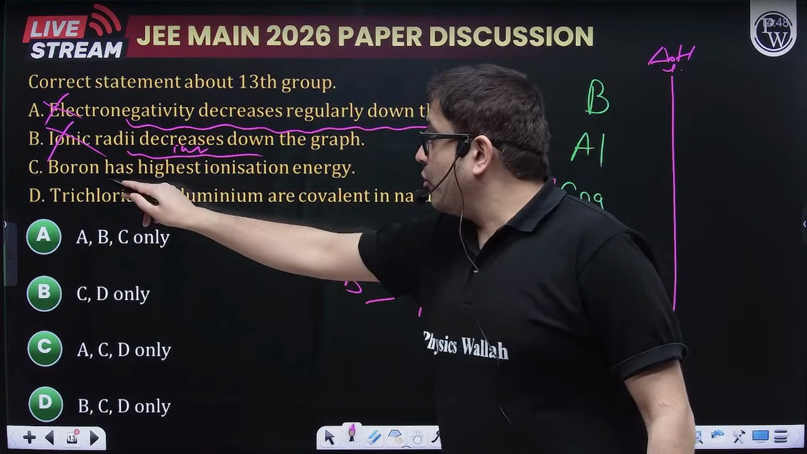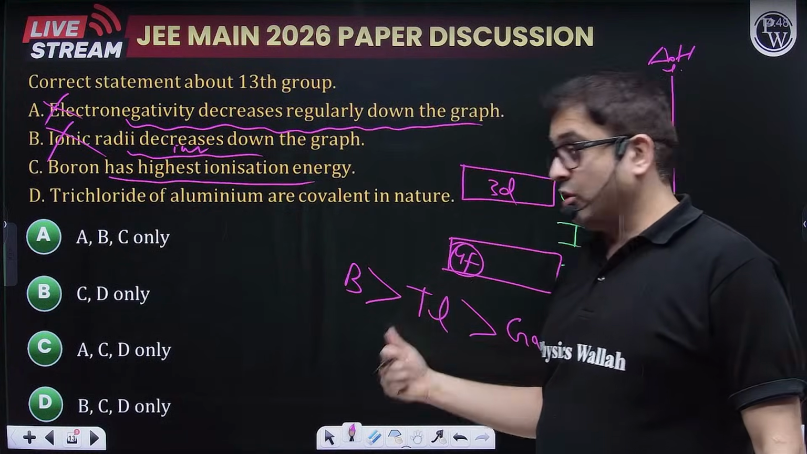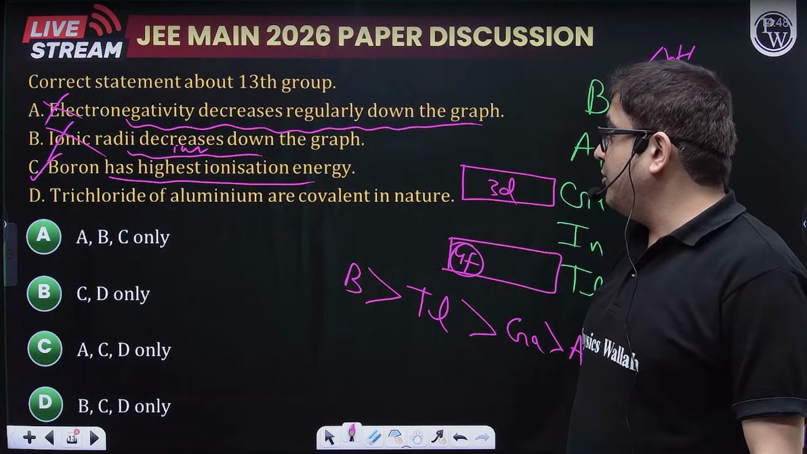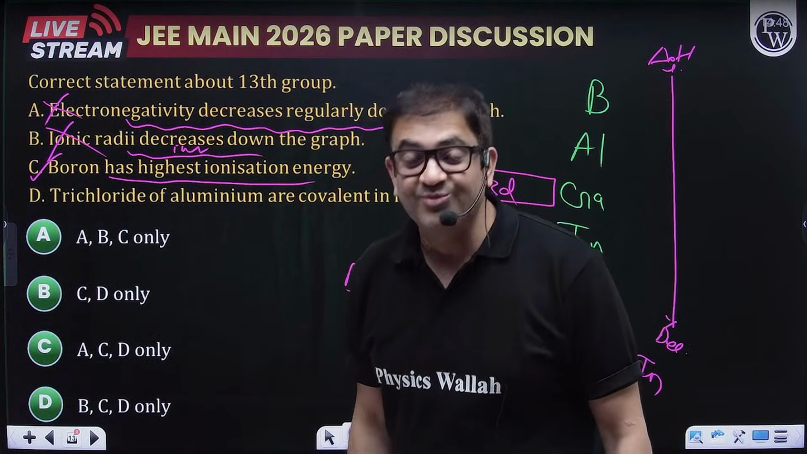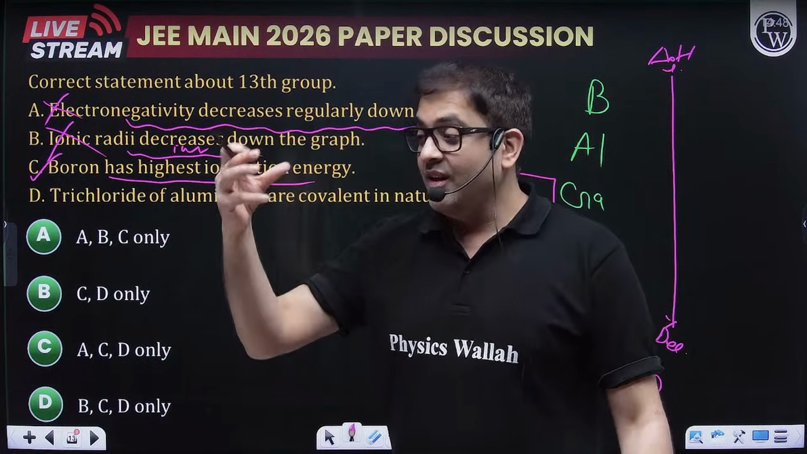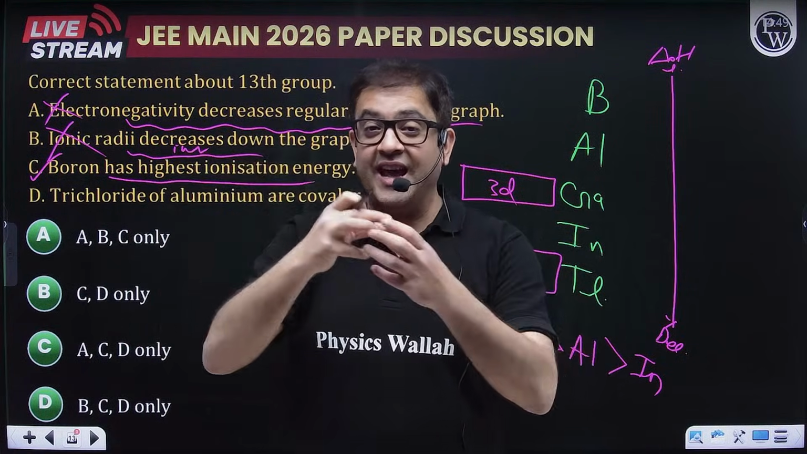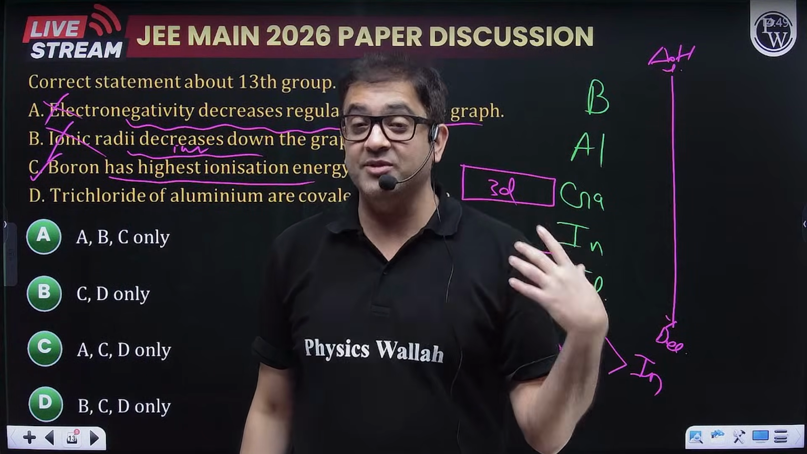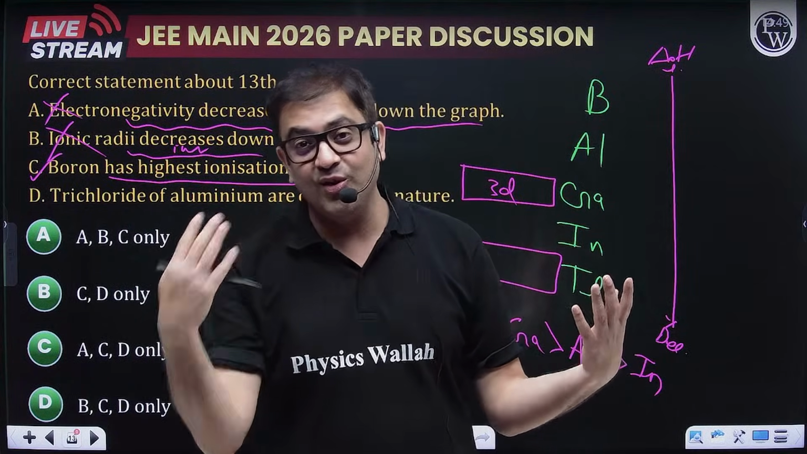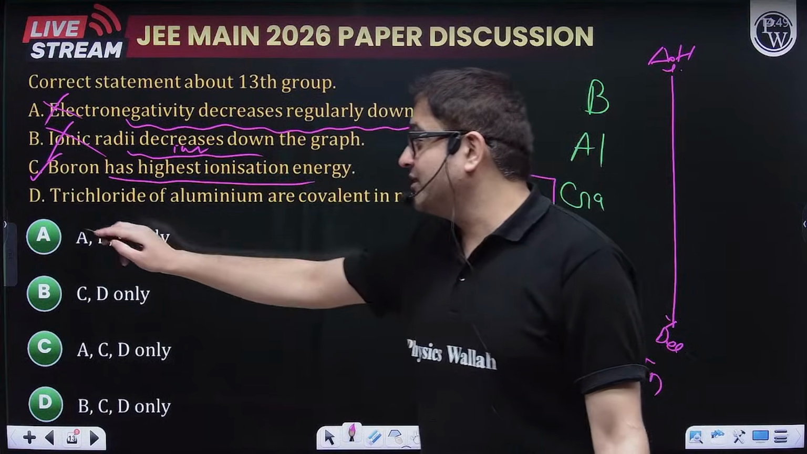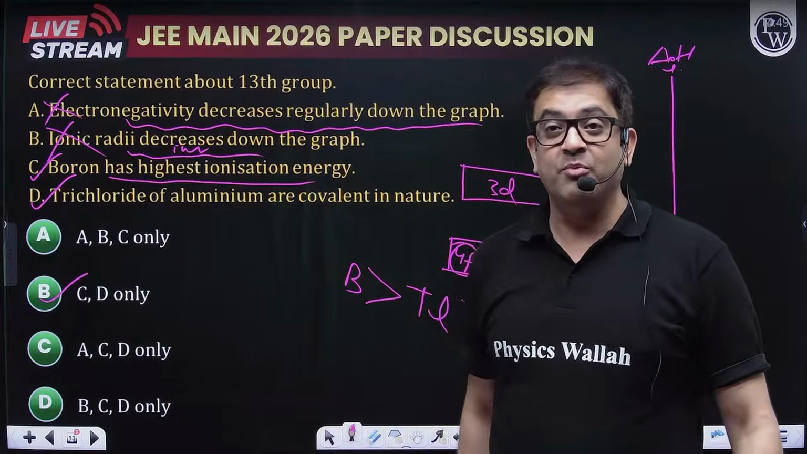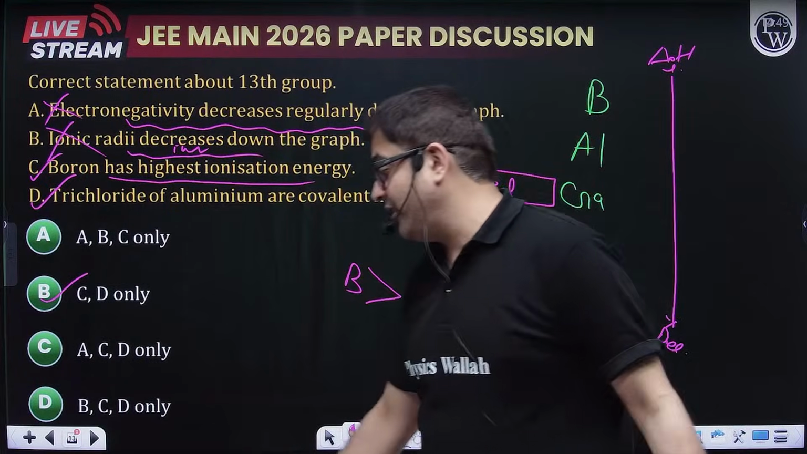Boron has highest. Yes, boron has highest. So C is correct. Trichloride of aluminium. Sir, Fajan's rule says beryllium and aluminium have a diagonal relationship. So just like beryllium, the charge polarization power of aluminium is also very high. So its compounds are also covalent in nature. So this is also correct. So the answer is B, which most of you have given. Good, very good.